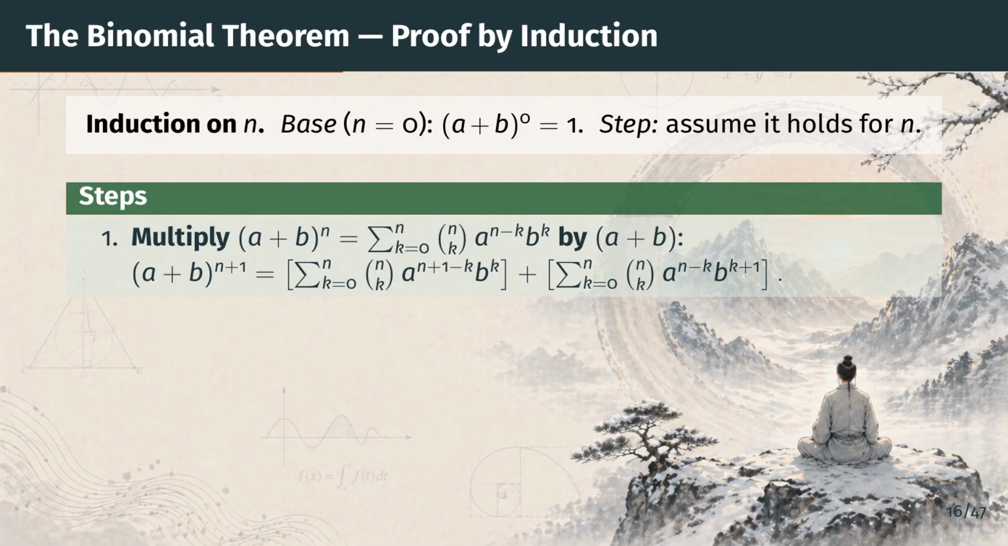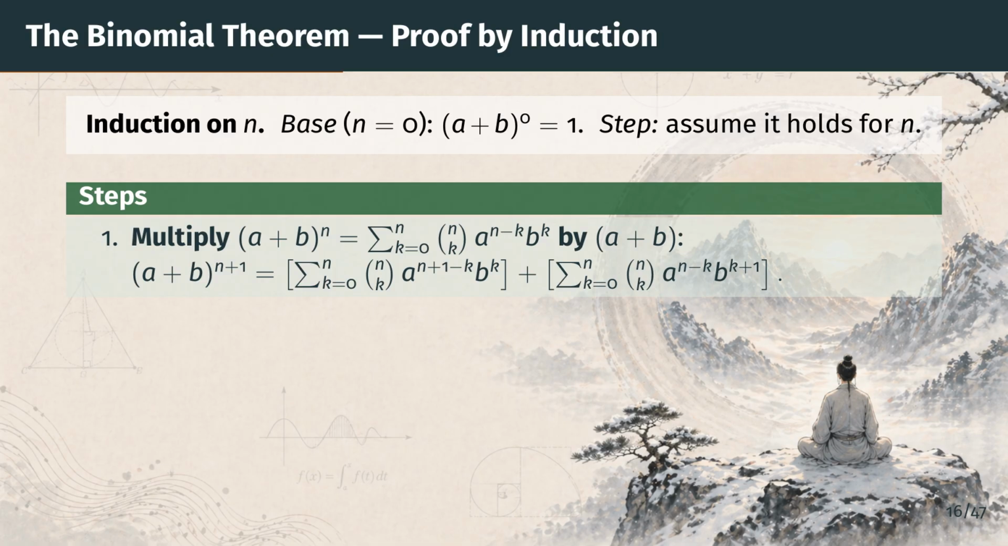The base case is n equals 0. Both sides are simply 1, so the formula holds. For the inductive step, assume the formula holds for some n. To reach n plus 1, we write a plus b to the n plus 1 as a plus b times a plus b to the n, and substitute the inductive hypothesis. Multiplying that sum through by a and separately by b produces the 2 sums on the slide.